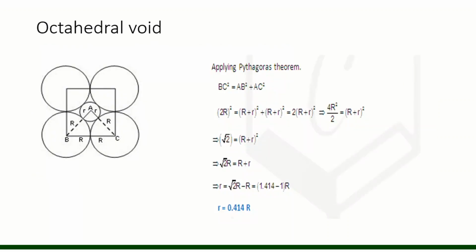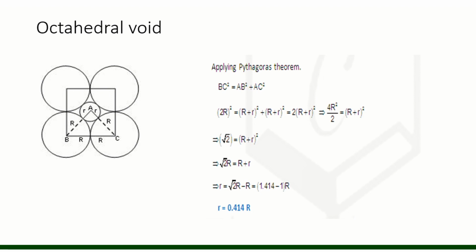For the octahedral void, this structure by itself doesn't look like an octahedral void, but when we cut the cross-sectional area of the octahedral void, it looks like this structure. In this structure, 2 spheres are complete and 2 spheres are half spheres.